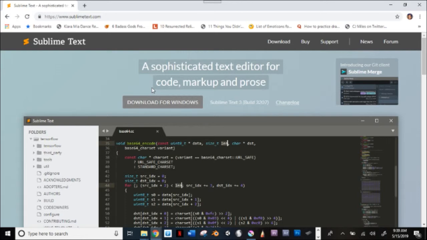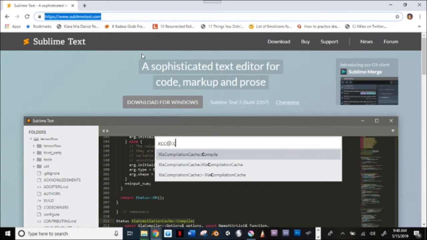Then you come to here. This way you're going to go to. Now we get to sublimetext.com. You're going to click on download for Windows.